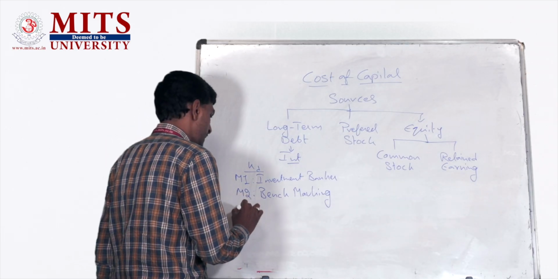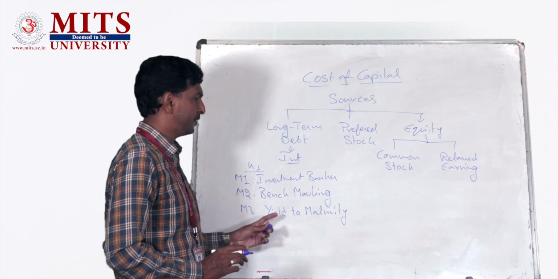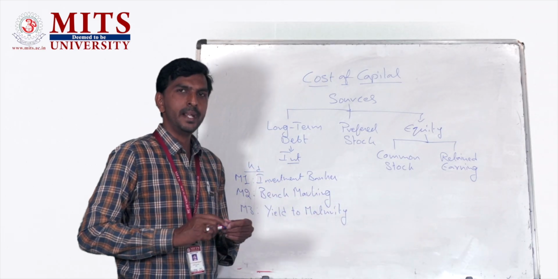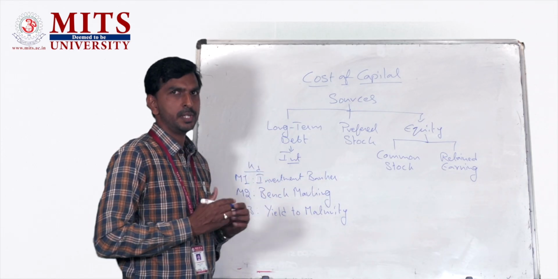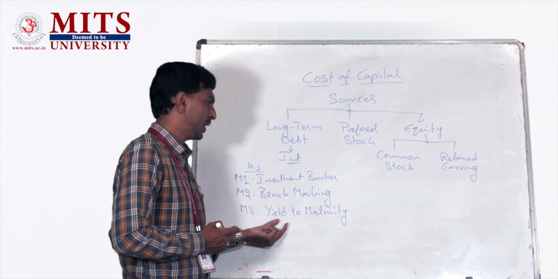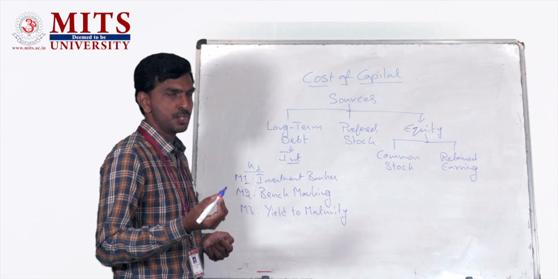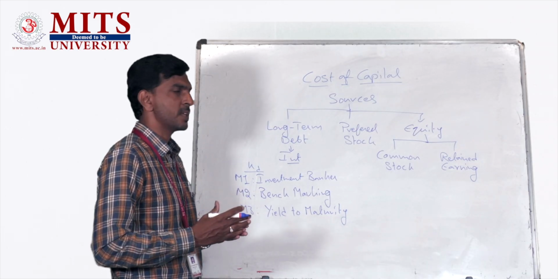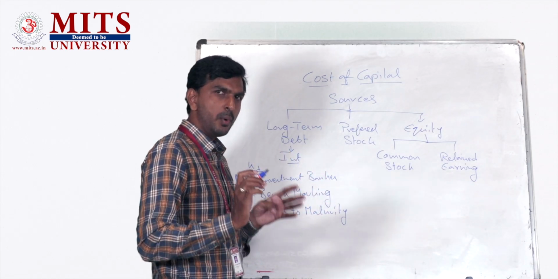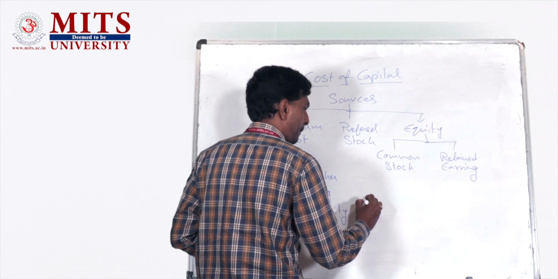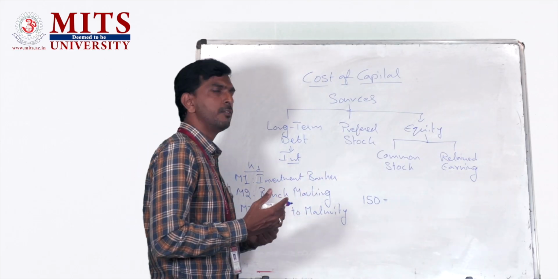And the third method is yield to maturity. In this method, if the company has already issued some debt in the past, and if that is still in flotation in the market, you can calculate the yield to maturity. How is it calculated? For example, in the past, the company has issued a debenture whose face value is 100, and that debenture is now being traded in the market for 150.